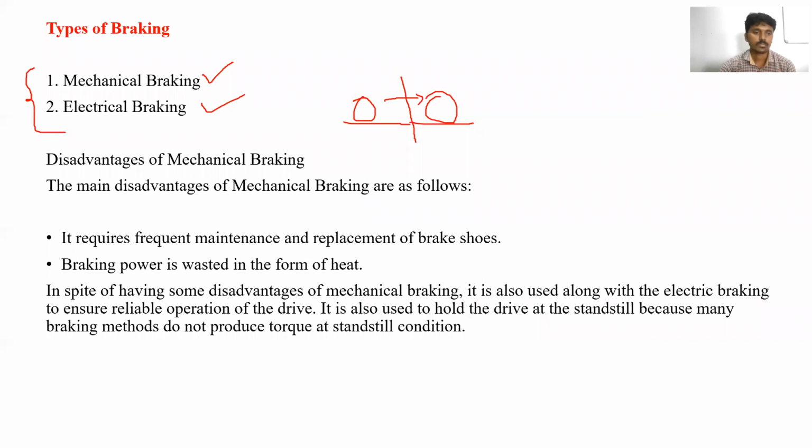So if anybody asks the question, what are the types of brakings? Generally the brakings are two types: mechanical braking and electrical braking. Clear? Again, you can tell the comparison between these two. Whatever drawbacks we have in the mechanical braking, we are going to overcome these drawbacks by using the electrical braking.